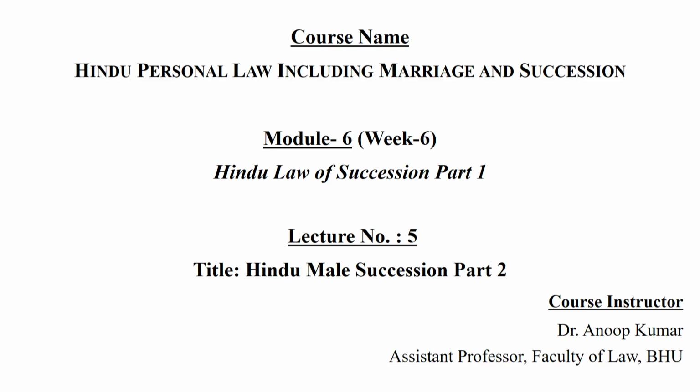So, for identifying the law relating to intestate succession in the case of a male and the class 1 heirs, sections 8, 9 and 10 are crucial, and the rules were already discussed in the last lecture. Friends, now in this class I will focus on the Hindu male dying intestate. What are the rules of succession in the case of second class heirs as well as agnates and cognates? How can we determine the rules?